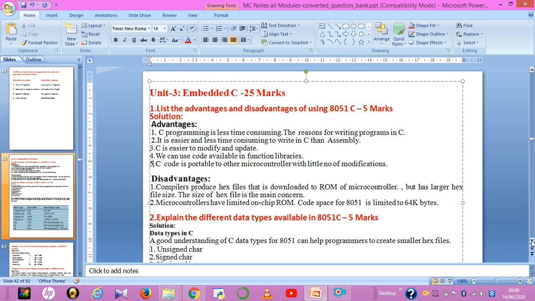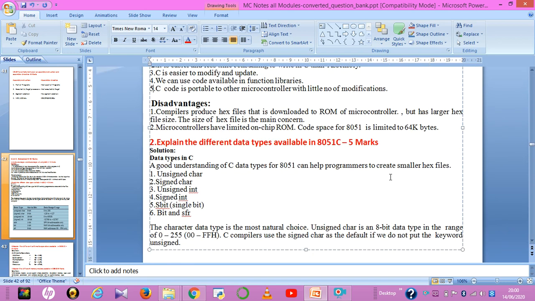Next question is, explain the different data types available in 8051 C. It's asked for 5 marks. First, you have to list all the data types which are available in C. Here I have written unsigned char, signed char, unsigned int, signed int, sbit, bit and SFR. These are the different data types available in 8051 C. Next, you have to explain individual data types with the data range. Here I have mentioned a table. You can see the table.